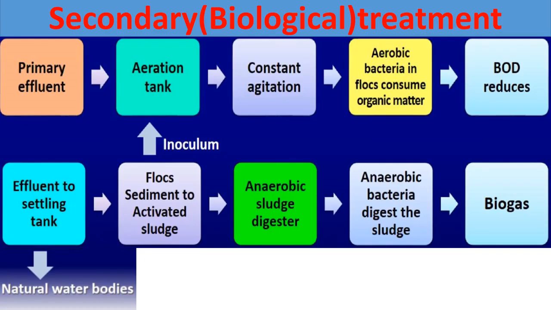Now these are the overall steps of secondary treatment. Here these are to revise the secondary or biological treatment, how it has occurred. So in the starting, after the primary treatment of sewage, we have primary effluent, right? This primary effluent is passed to the aeration tank. Now in the aeration tank, constant agitation is done, and due to this constant agitation there is formation of flocs, in which aerobic bacteria consume organic matter, right?